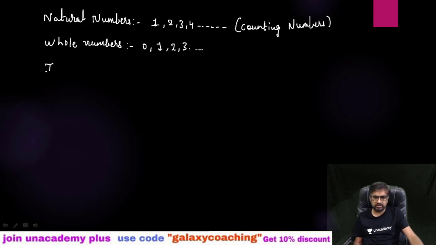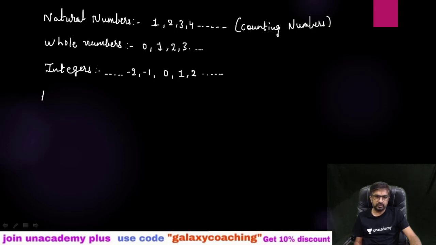These are all whole numbers. Then integers. All negative terms, 0 and all positive terms together are called integers. So you can say in natural numbers, if we add 0, that becomes whole numbers. If we add negative terms, then that becomes integers.